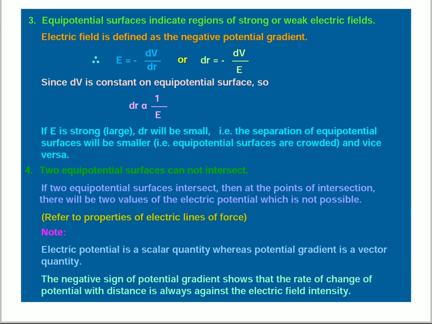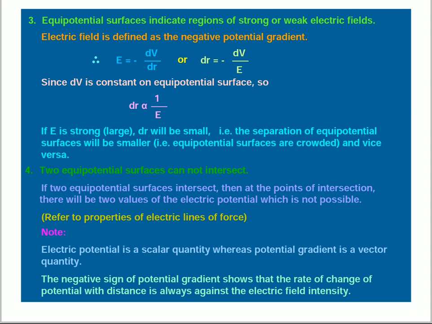Equipotential surface indicates a region of strong or weak electric field. Electric field is defined as the negative potential gradient. It is a very important formula. E is equal to minus dV by dr, or dr is equal to minus dV by E. Since dV is constant on an equipotential surface, dr is inversely proportional to electric field. If E is strong, dr will be small. That is, the separation of equipotential surfaces will be smaller, and vice versa.